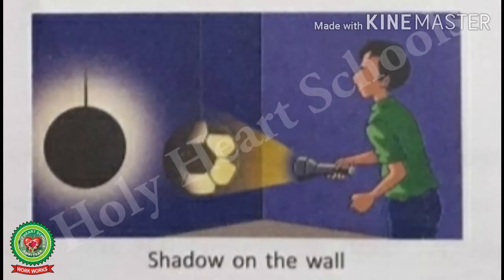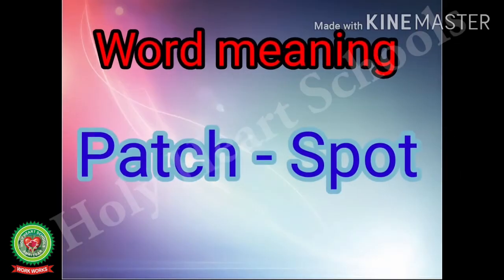Now, light a torch and focus it on the ball. What do you see on the wall of the room? You will find a dark patch of the ball on the wall. This dark patch is the shadow of the ball. Students, underline the word patch and write its meaning spot.